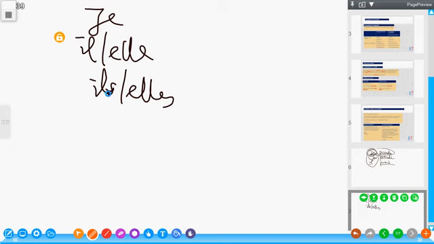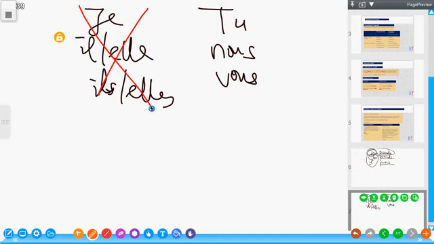The only pronoun forms imperative has are the tu form of the verb, the nous form of the verb, and the vous form of the verb. This is only what imperative has.